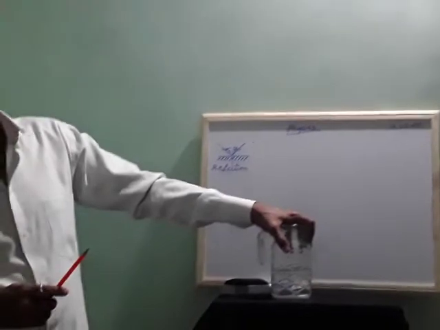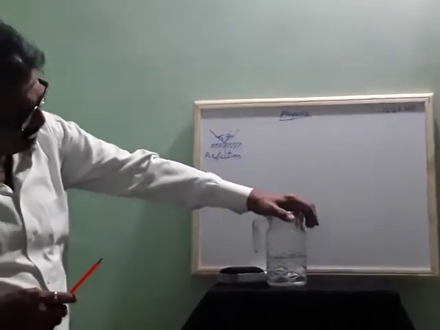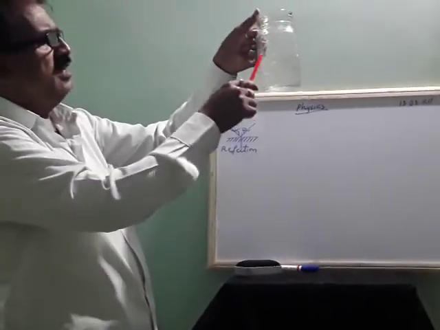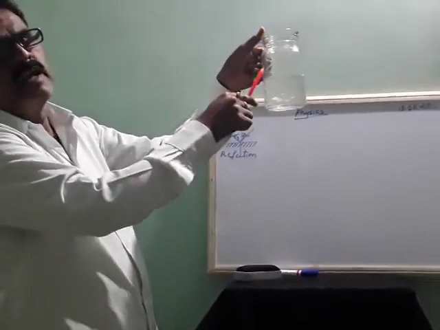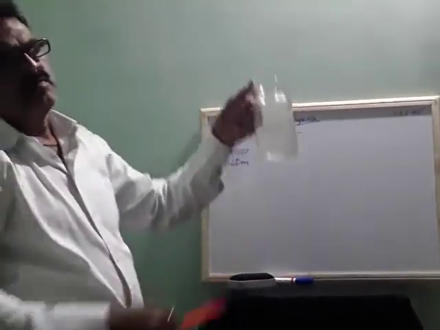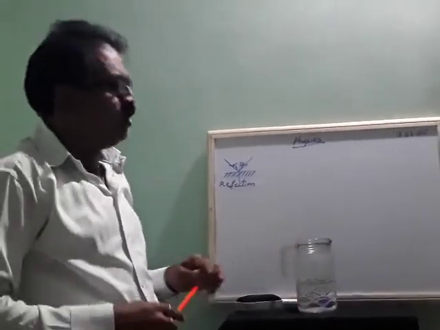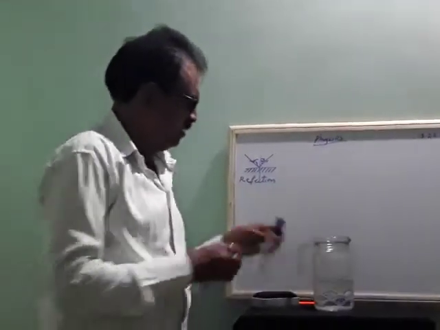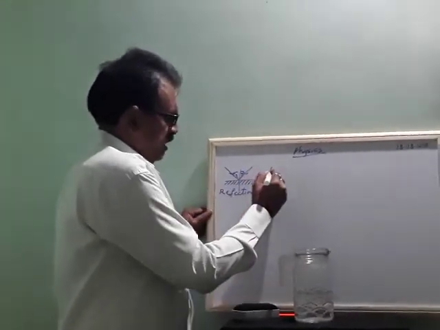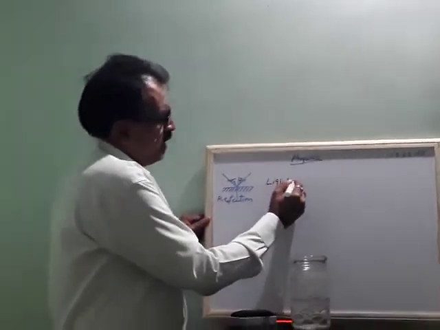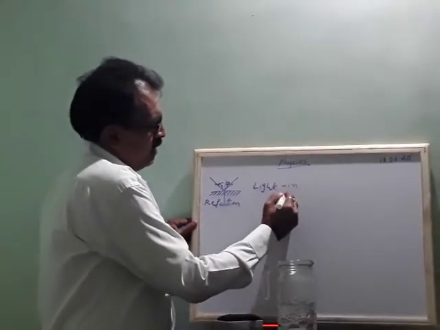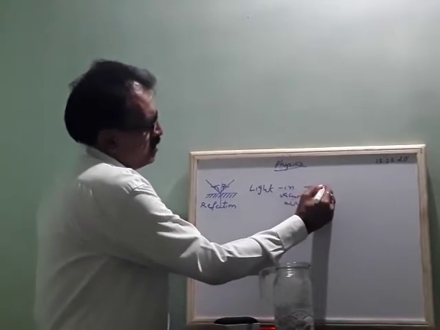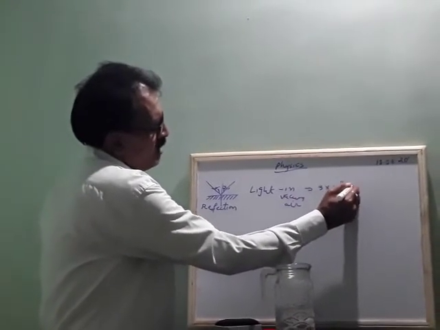By this experiment you may understand. Here there is a glass with water, and this other glass is unfilled. What is here? There is air. So there is air, and there is water. You know very well, light has its own speed. Light travels at a speed of 3 into 10 to the power of 8 meters per second in vacuum or air.